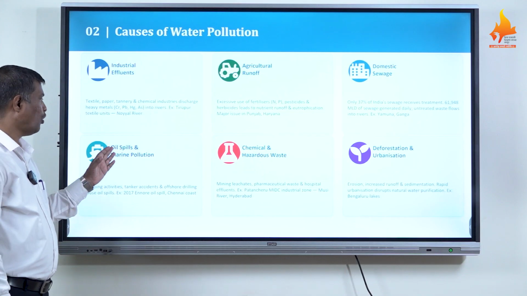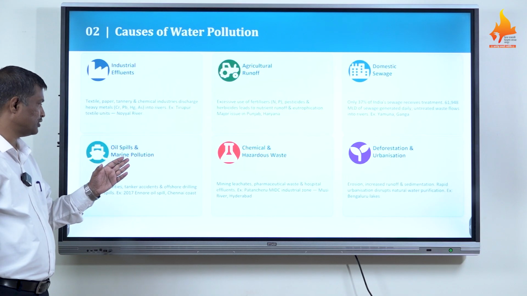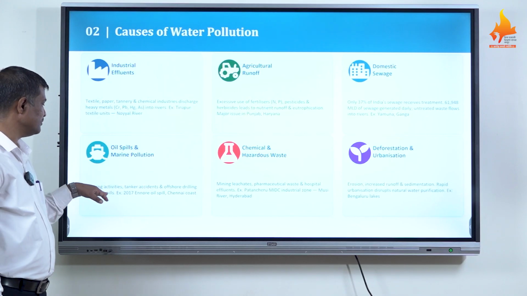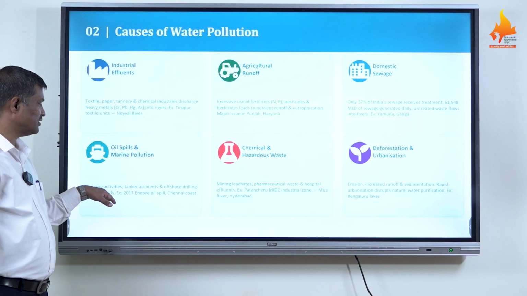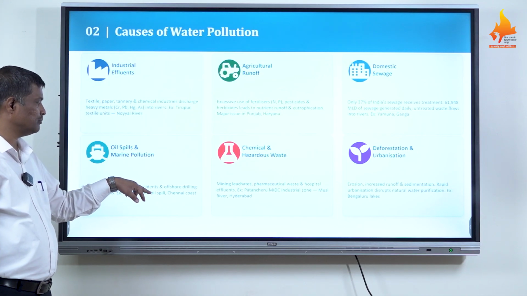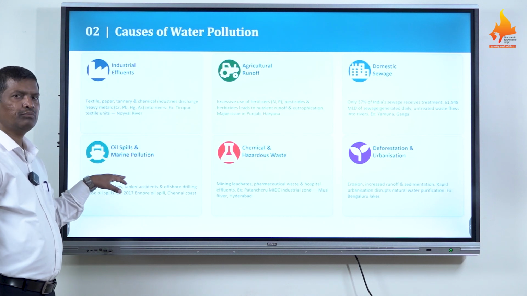Not only that, oil spills are also one of the major causes of marine pollution or sea pollution. Seepage activities, tanker accidents, and offshore drilling cause oil spills. For example, the 2017 Ennore oil spill and Chennai coast pollution. This is one example of an oil spill and heavy marine pollution.